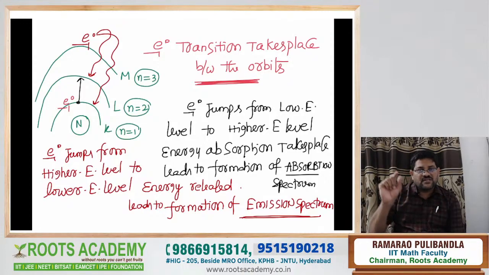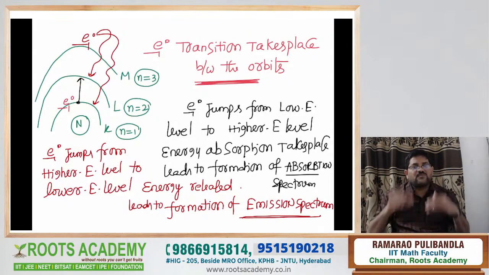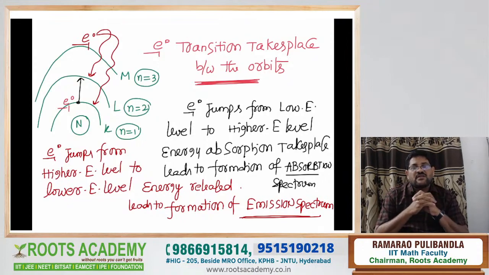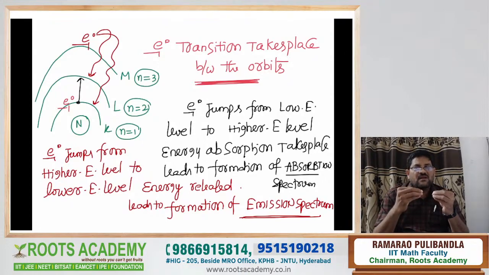What is the meaning of stationary orbit? As long as the electron revolves in a circular orbit around the nucleus, it neither loses nor absorbs energy. That is the meaning of circular stationary orbits. That point is completed, and come to the second point. The stationary orbit is shown by the symbol small n: n is equal to 1 (K), n is equal to 2 (L), n is equal to 3 (M), like that. That is point 2. And what is point 3? If you want 8 marks out of the 8 marks for the essay question, you write it point-wise. Then the examiner is easy to impress. Now come to the third point.